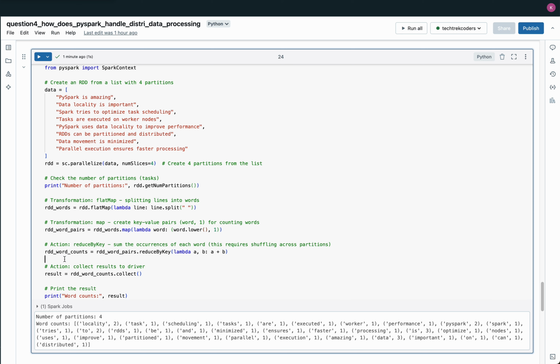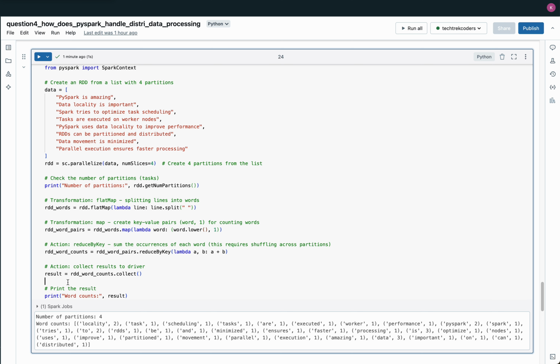to each word. To count the occurrences of each word, the reduceByKey action is applied. This operation groups the key value pairs, words, across the partitions and sums the counts for each unique word. Because reduceByKey involves shuffling data across partitions, PySpark tries to maintain data locality by keeping the task close to where the data is stored, minimizing unnecessary data movement across the network.